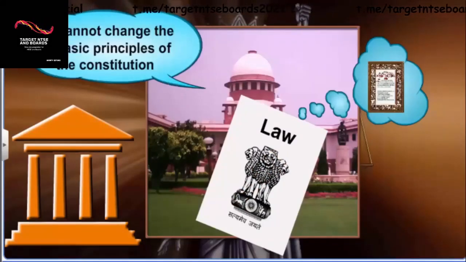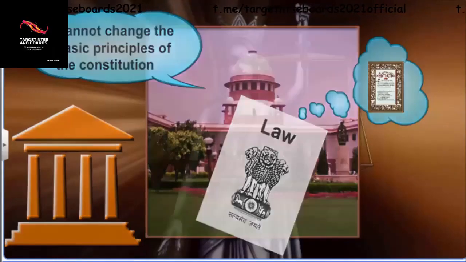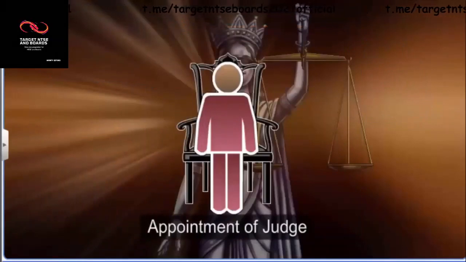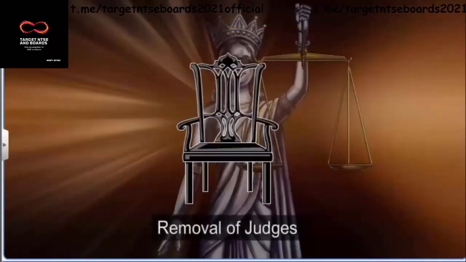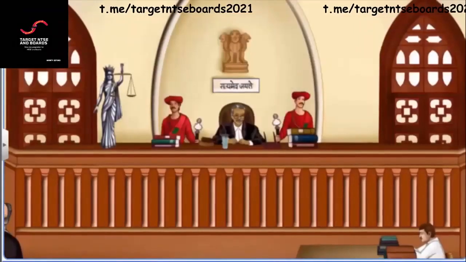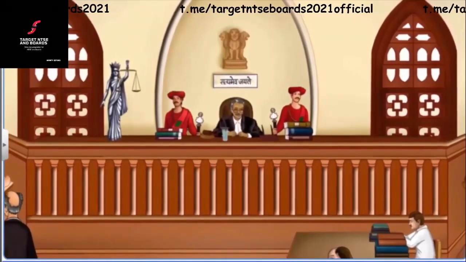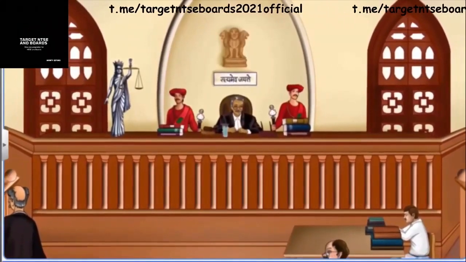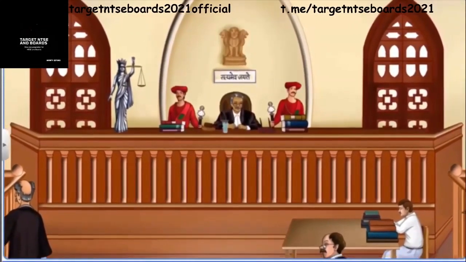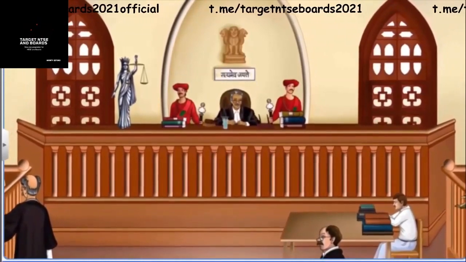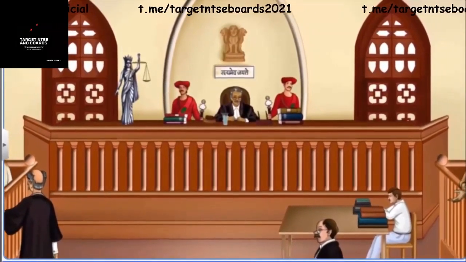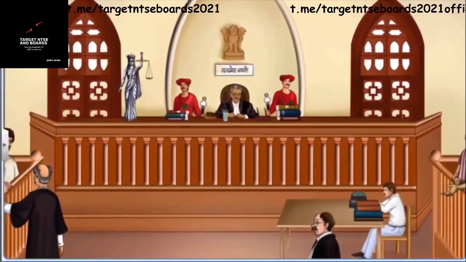The Indian judiciary is independent in the appointment and removal of judges and in the execution of its powers. Anyone can approach the courts if public interest and human rights are affected by the actions of the government. This is called a public interest litigation. This way, the judiciary keeps the government and its officials in check. Due to this reason, people have a high level of confidence in the judiciary.